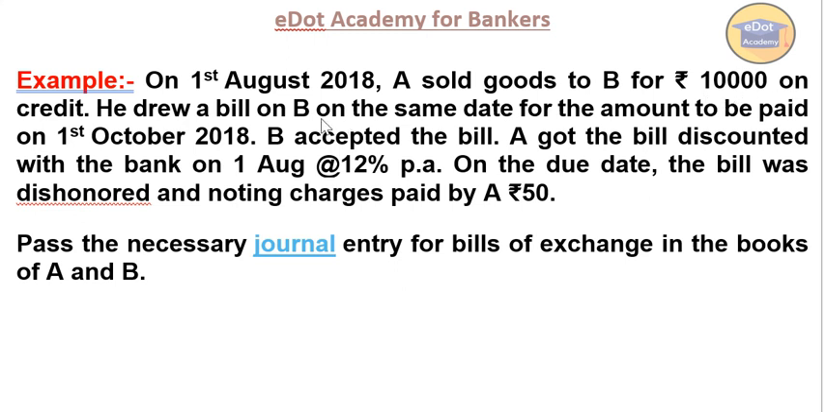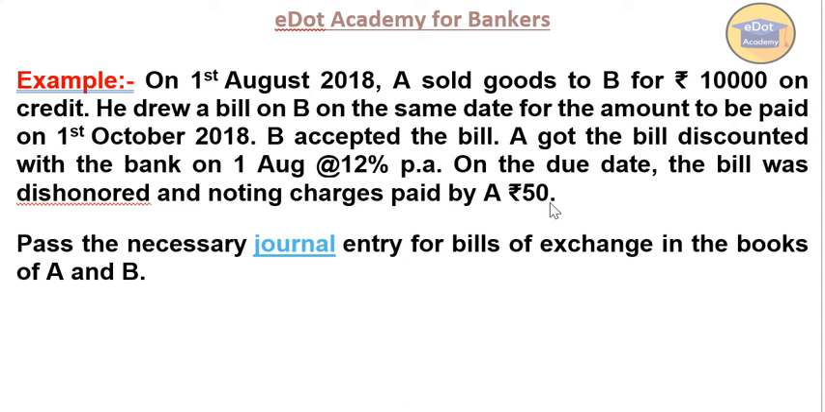So he draws a bill on B. Because A is selling the goods, A becomes the creditor. On the same day, the bill is for the amount to be paid on 1st October 2018. So August, September, October. After 2 months, B accepted the bill and A got the bill discounted with the bank on 1st August at the rate of 12% per annum. On due date, the bill was dishonored and noting charges were paid by A. So this is the condition I have taken.